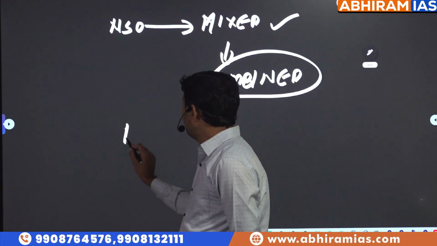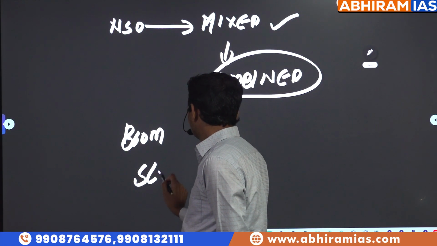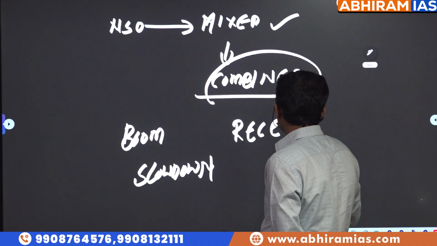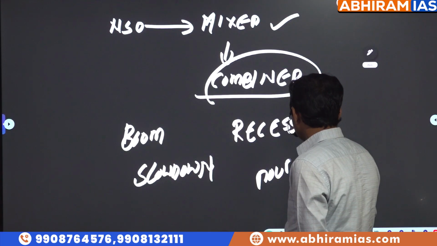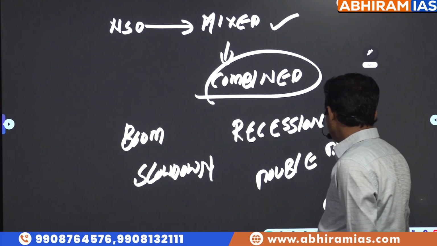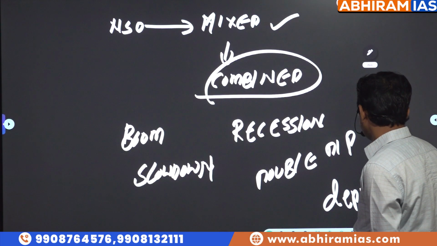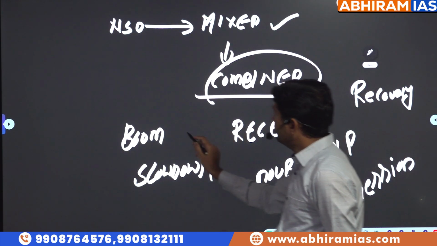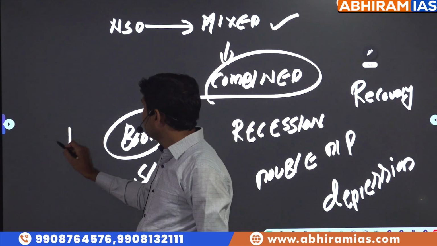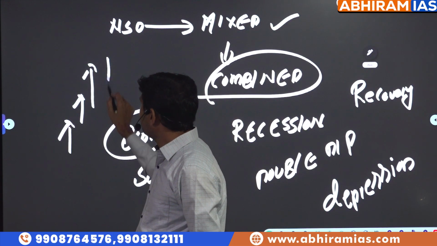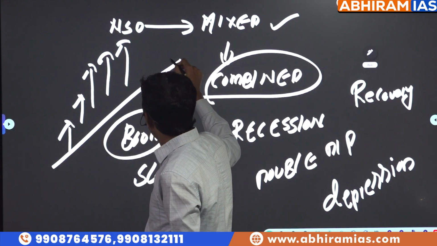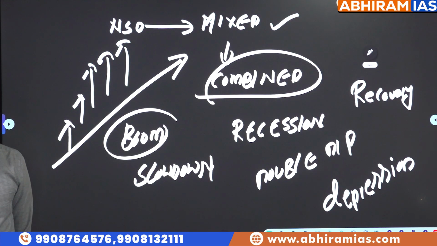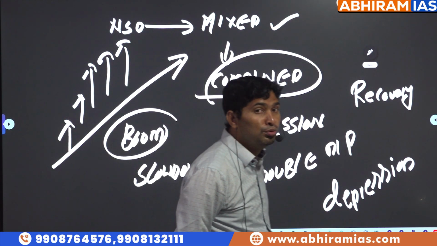So now, business cycles: boom, slowdown, recession, double dip recession, depression, recovery. Types of recovery. Boom. If there is continuous increase in the GDP growth year after year for a prolonged time, that is called a boom in the economy.